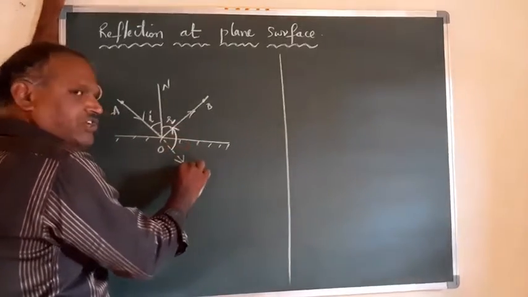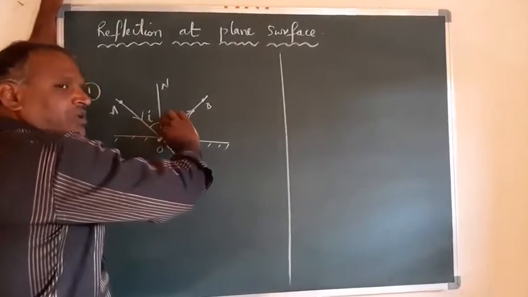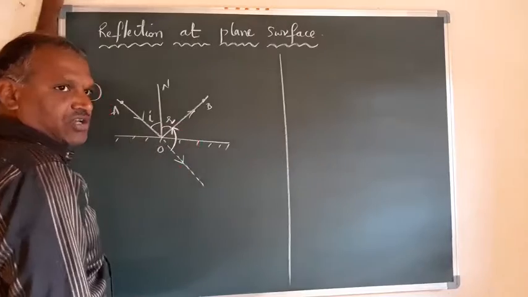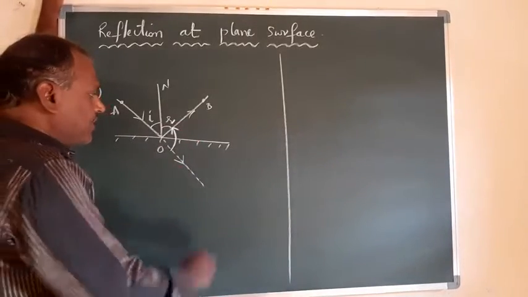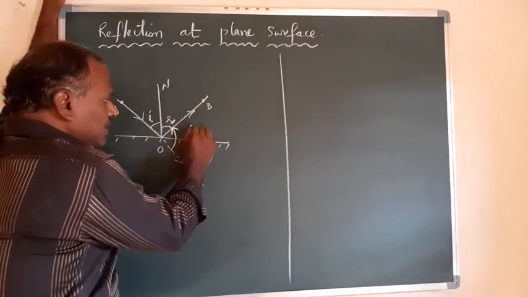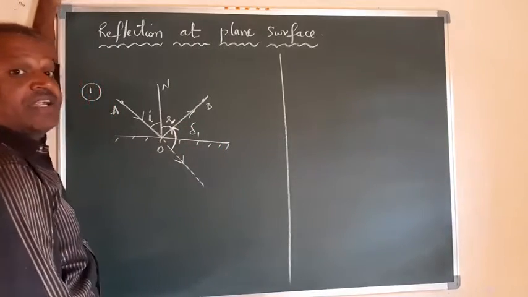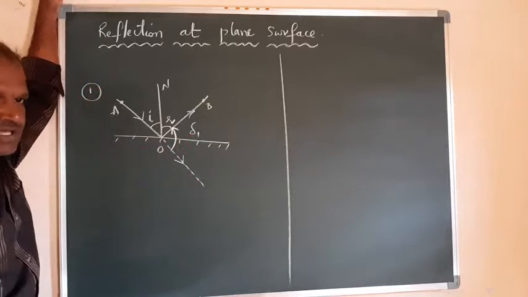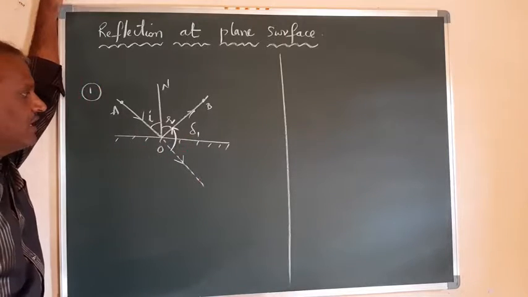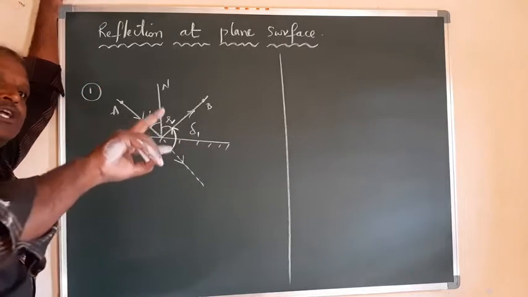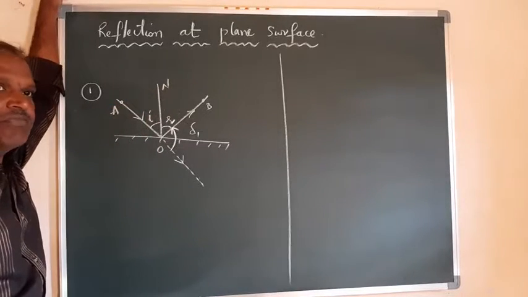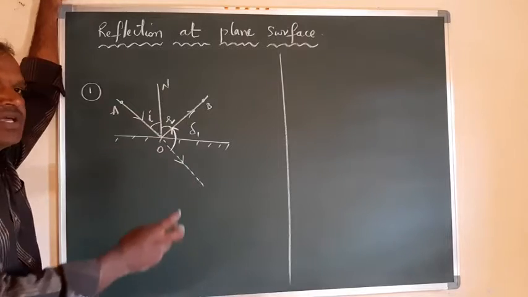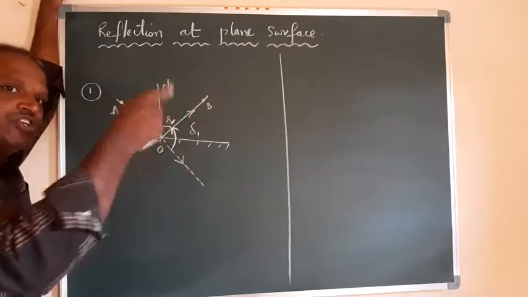Here this is the actual direction. From here to here it is modified. So this is the angle by which the direction changed. That is called a deviation. This deviation I am representing as delta 1. Delta is a Greek symbol, and 1 I am taking. Why am I taking 1? Because the deviation can take place in two ways: in the clockwise direction and in the anti-clockwise direction. Because of that I am taking deviation 1 and deviation 2.